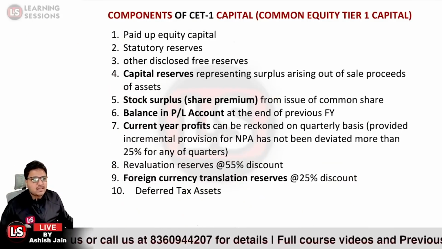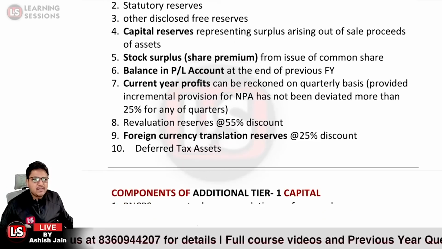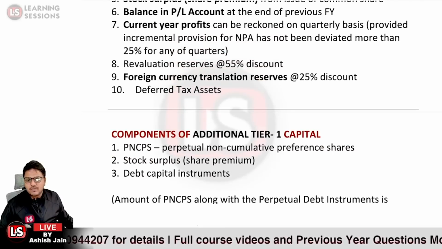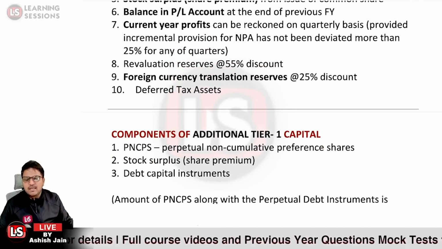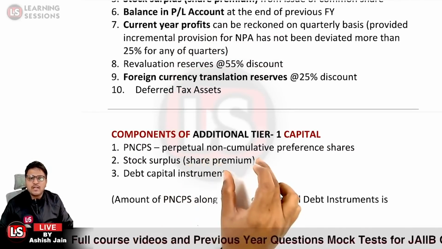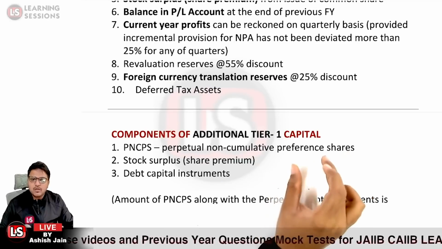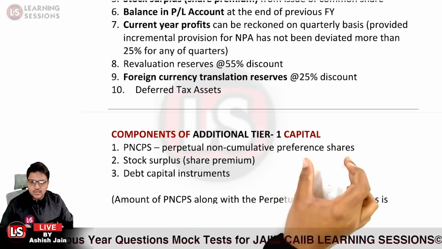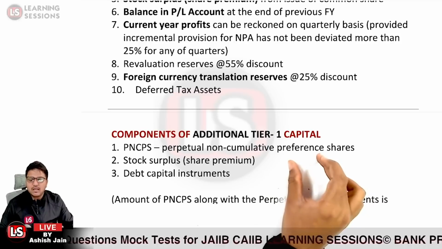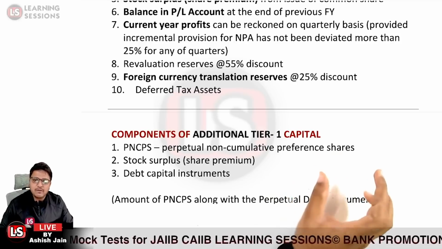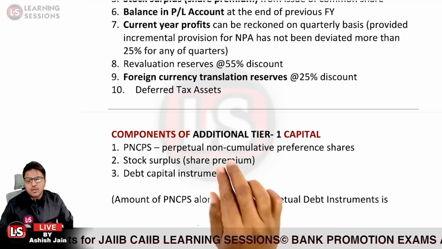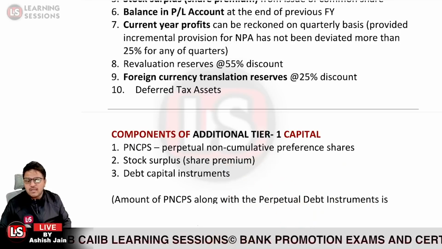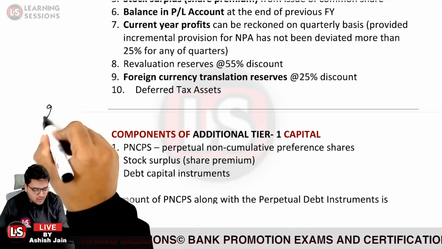Okay. Now let's consider the components of the additional tier 1. So PNCPS, that is perpetual non-cumulative preference shares. Preference shares are those where the shareholder gets preference to receive the dividend. And what do you mean by non-cumulative? Non-cumulative means if for one particular year the dividend was not declared.